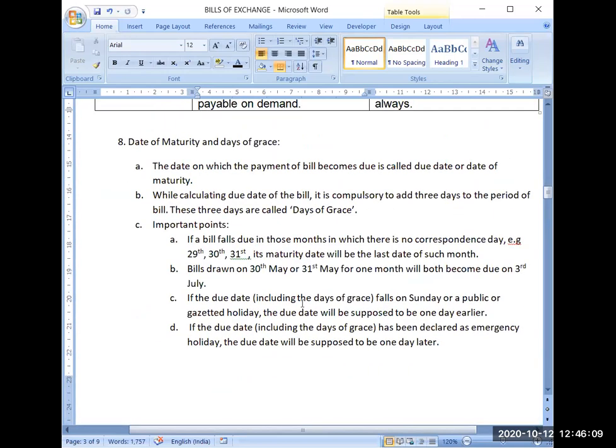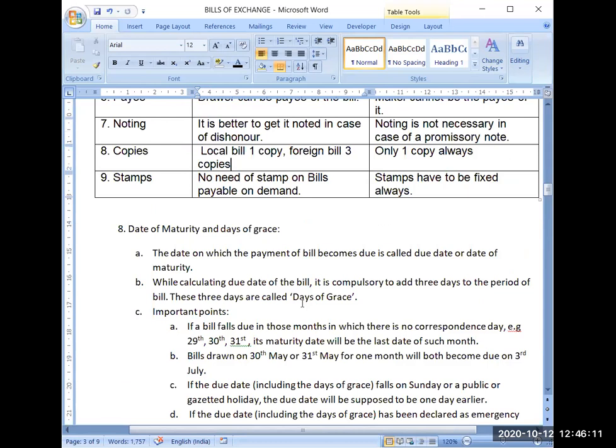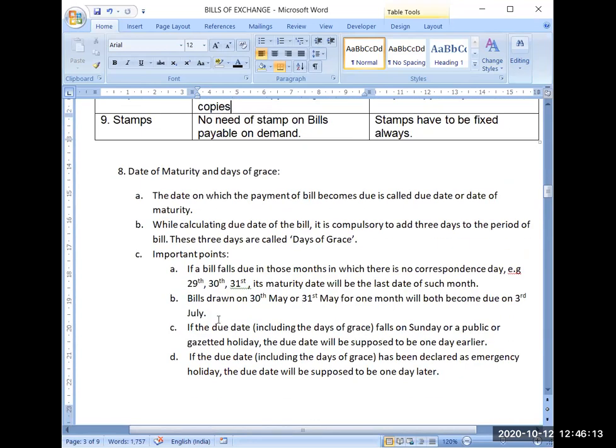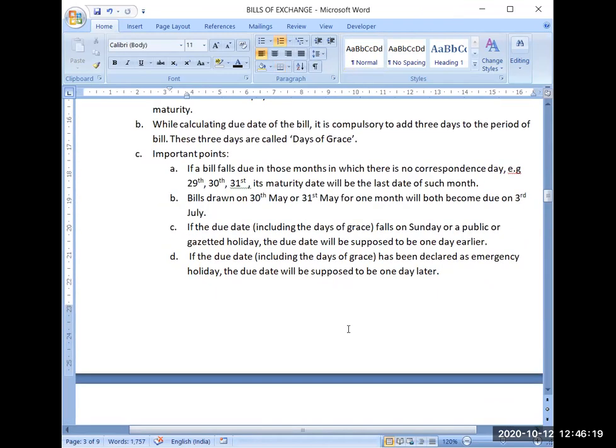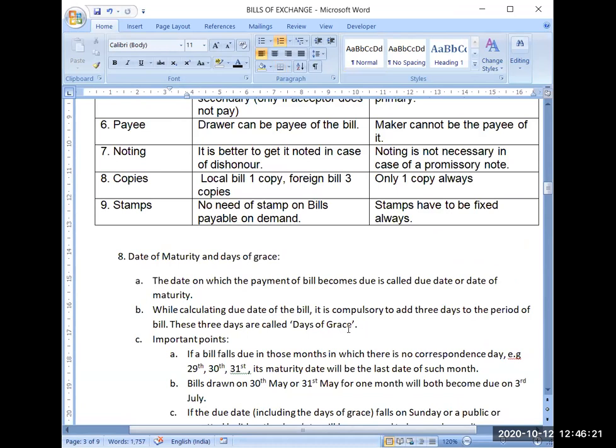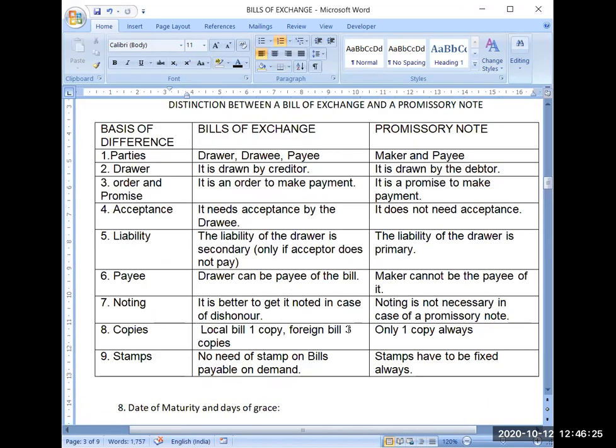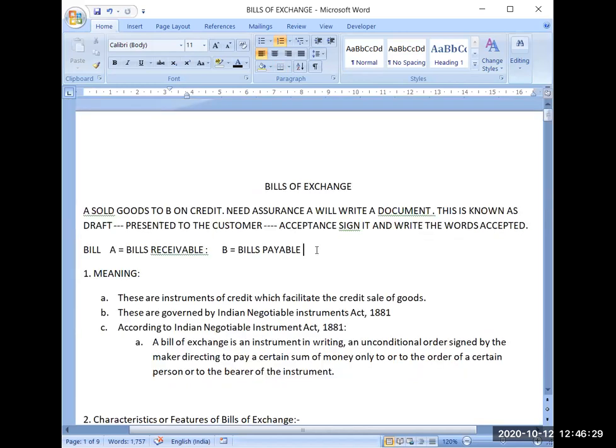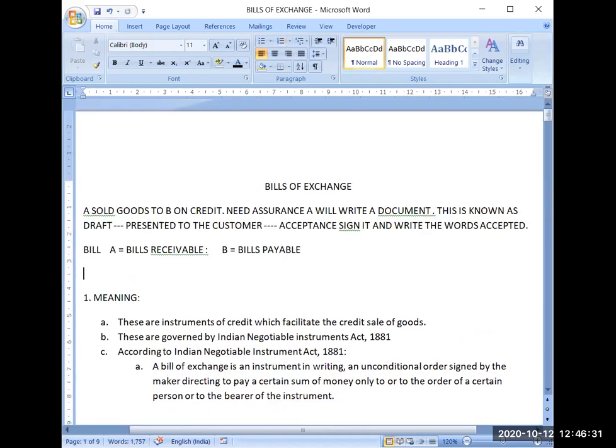Now coming to the numerical portion. Because these are the rules for some numericals, we will not be starting numericals today, but we can discuss the entries in a simple manner. A few transactions are there. If I give you the same example here, A is selling goods to B on credit.